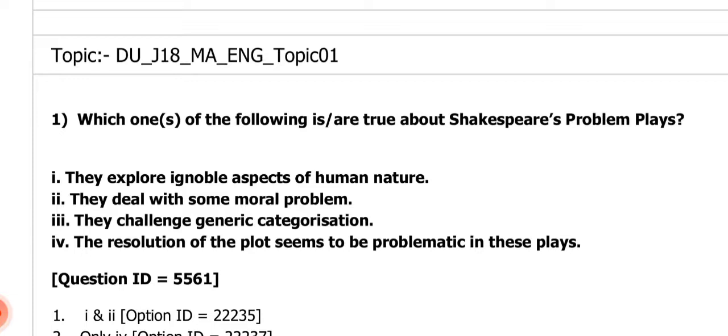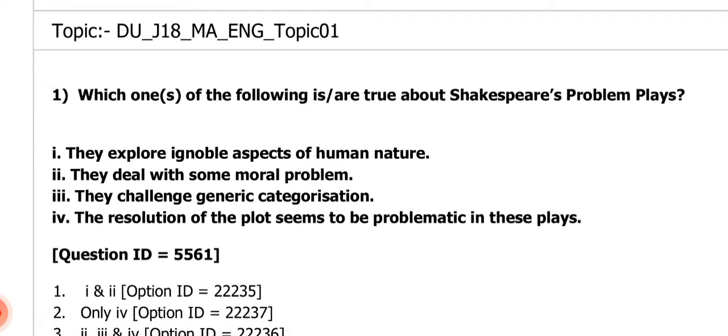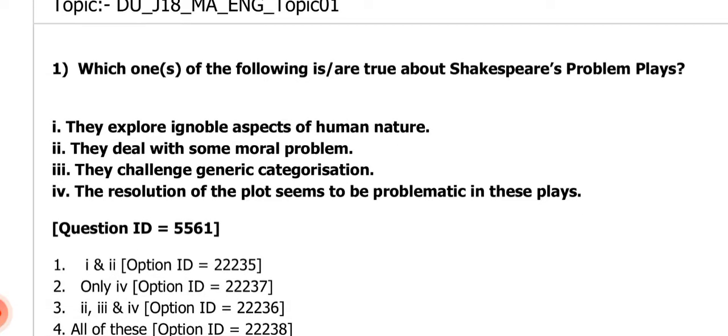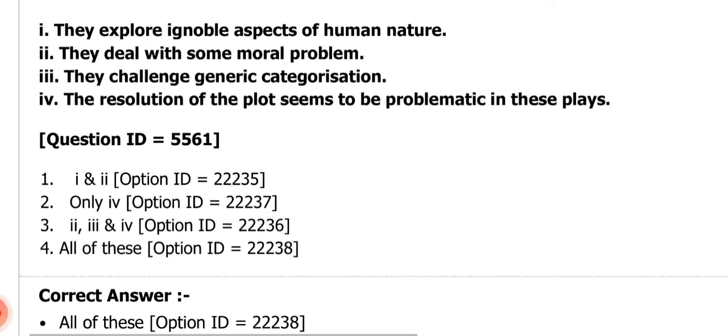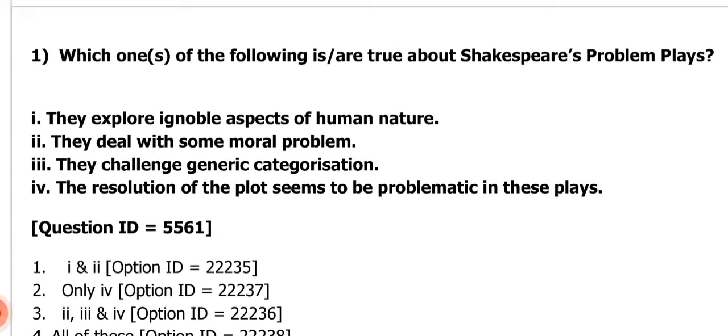Option one is giving 1 and 2 are correct. Option two is saying only 4 is correct. Option three is saying 2, 3 and 4 are correct. Option four is saying all of these are correct. So what will be the correct answer? And the correct answer is all of these. All these four options are correct related to the problem plays by William Shakespeare. Clear?